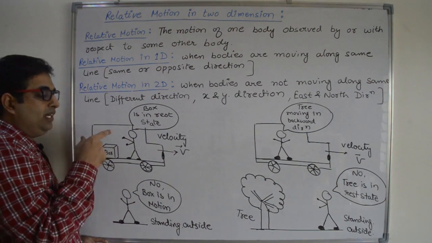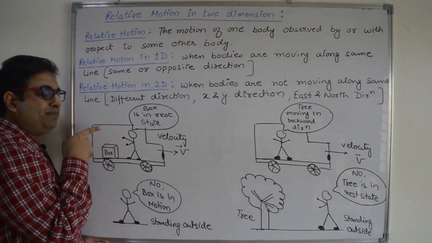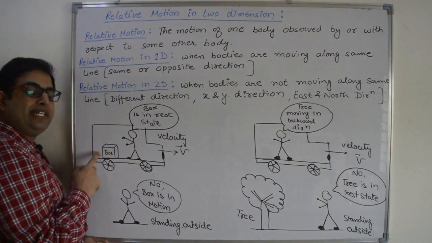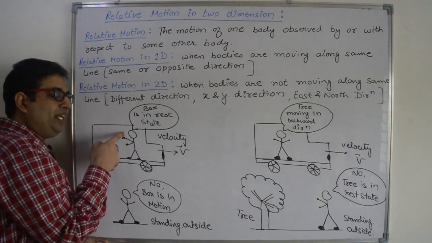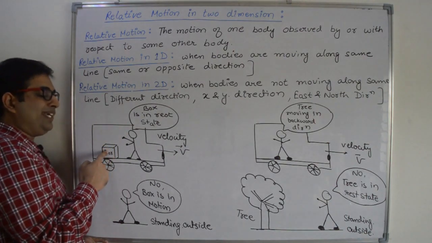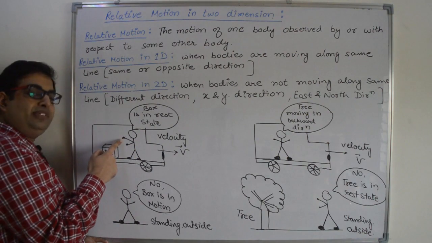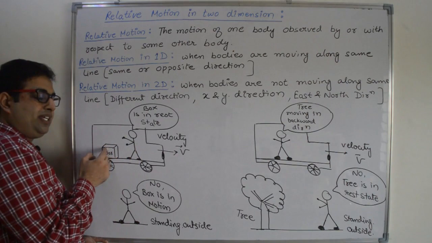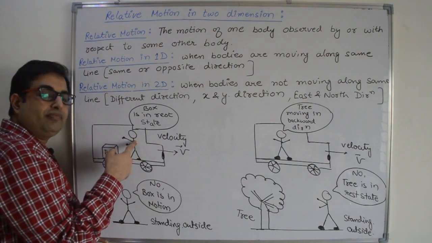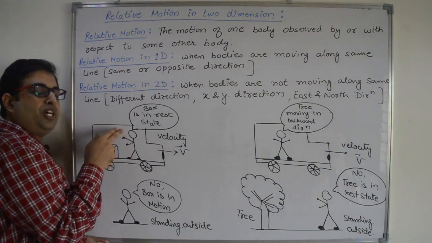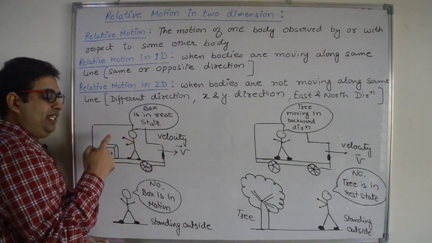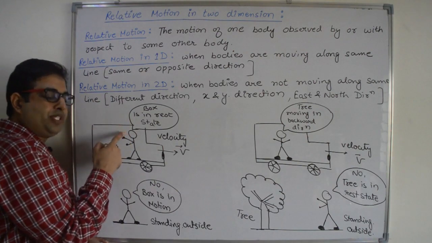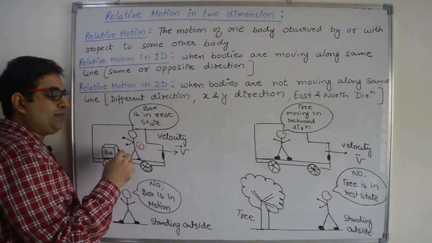First example: a person, the first observer, is moving with the bus with velocity v, and there is a box present inside the bus. So according to this observer, the box is not moving away from the observer and it is not moving towards the observer. The box is at rest with respect to this observer, right? If you go in the place of observer 1, then you will see that the box is in rest state.